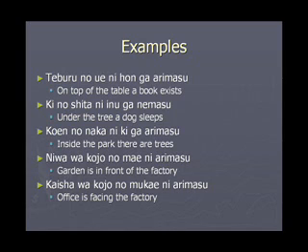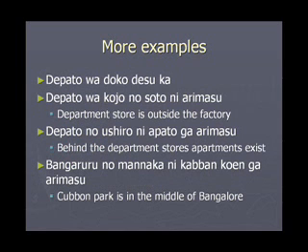Kaisha wa kojo no mukaye ni arimasu. Kaisha is office, kojo is factory, mukaye is facing. Office is facing the factory. Let us look at some more examples. Depato wa doko desu ka? Depato wa kojo no soto ni arimasu. Depato is department store, kojo is factory, soto is outside. So we want to say department store is outside the factory, so we say depato wa kojo no soto ni arimasu.